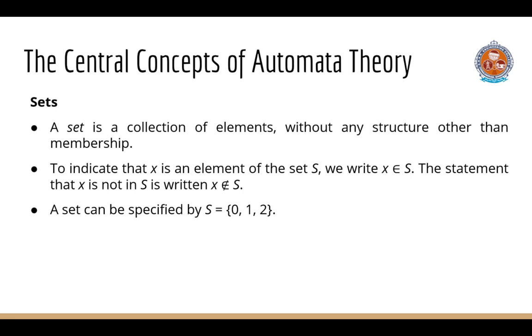Central concepts of automata theory. First one, sets. A set is a collection of elements without any structure other than membership. To indicate that x is an element of the set S, we write it as x belongs to S. The statement that x is not in S is written as x does not belong to S. A set can be specified by enclosing some description of its elements in curly braces. For example, the set of integers 0, 1, 2 is shown as S equals curly braces 0, 1, 2.